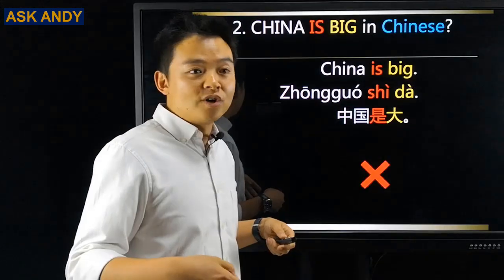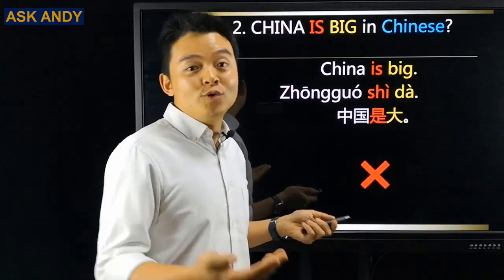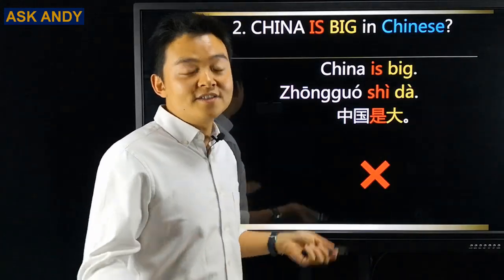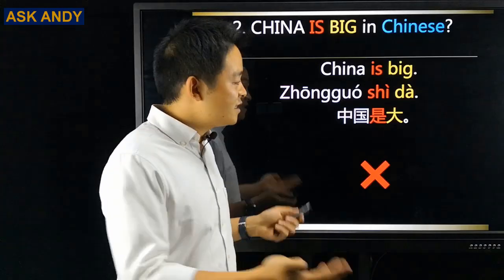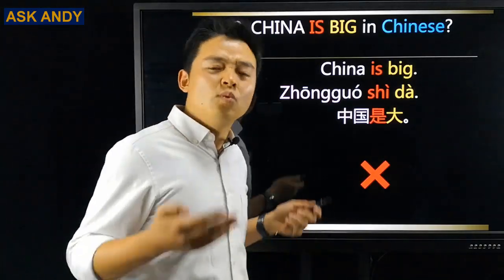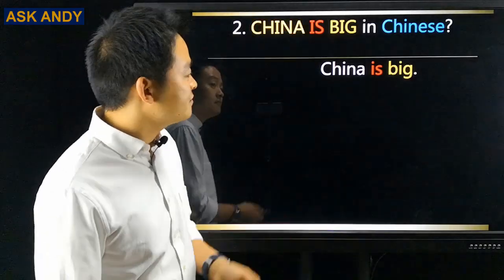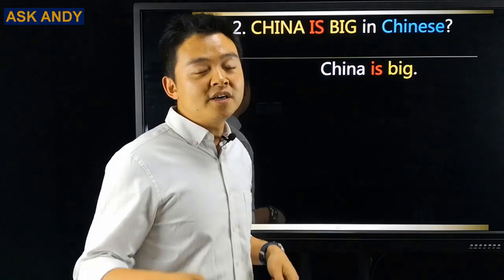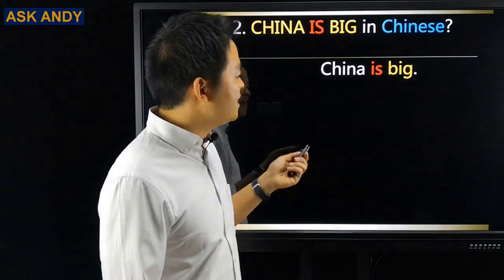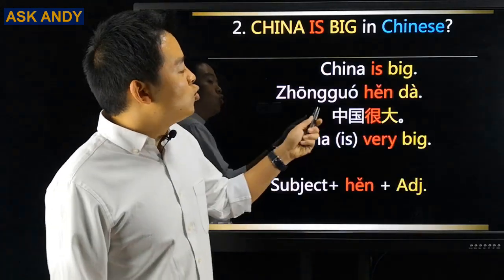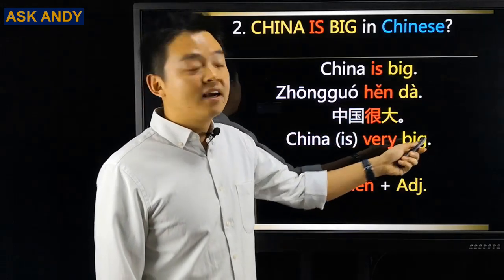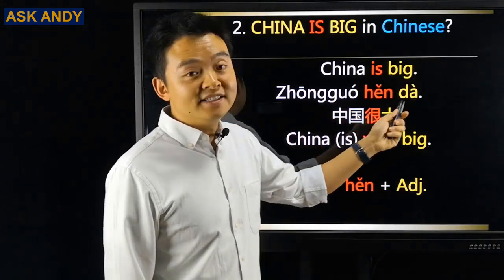I'm sorry to let you know, it's wrong. You're going to say, what? It's wrong? It worked perfectly for he is Chinese. But why doesn't it work here? And what's the correct one for China is big? The correct way to do it is 中国很大. 中国很大.